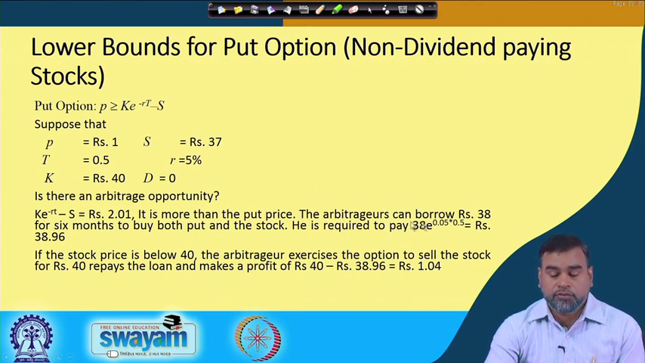Then what the arbitrageur can do is borrow 38 rupees for 6 months to buy both the put and the stock, S is 37 plus 1. Then how much is he required to pay? He is required to pay 38 e to the power 0.05 into 0.5, which is equal to 38.96. If the stock price is below 40, the arbitrageur exercises the option to sell the stock for 40 rupees, repays the loan, and makes a profit of 40 minus 38.96, that is 1.04 rupees. So that is the arbitrage profit they can generate out of this.